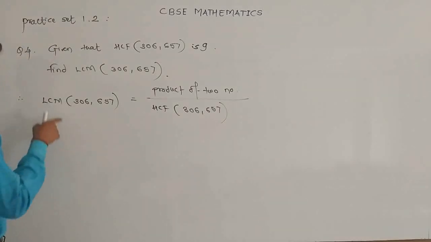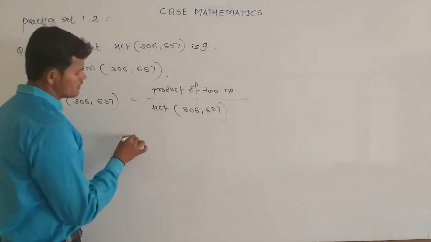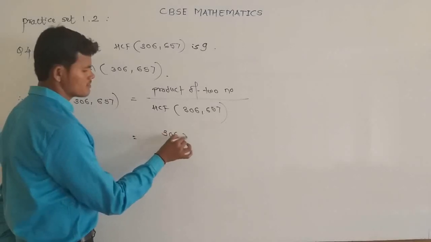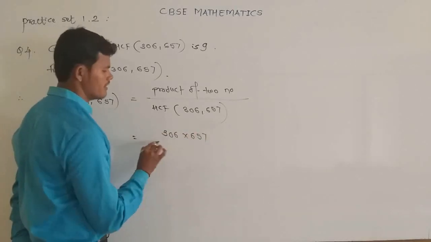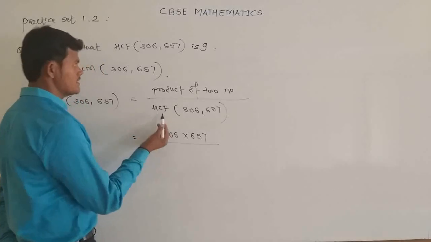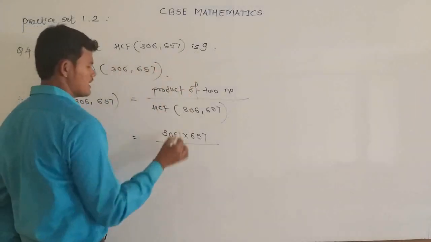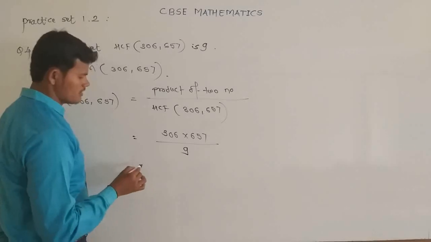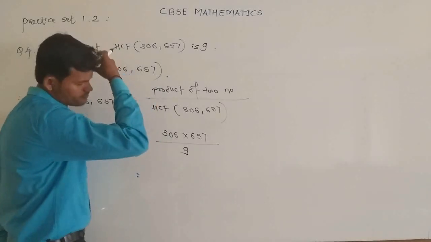By this relation, we can find the LCM of two numbers. So the product of the two numbers, that is 306 multiplied by 657, divided by the HCF. The HCF of the two numbers is 9. Now divide by 9.